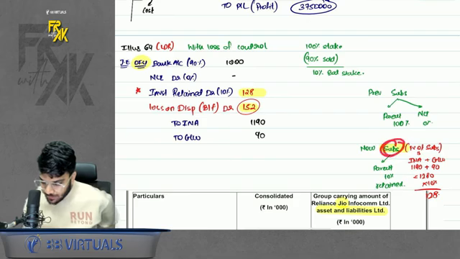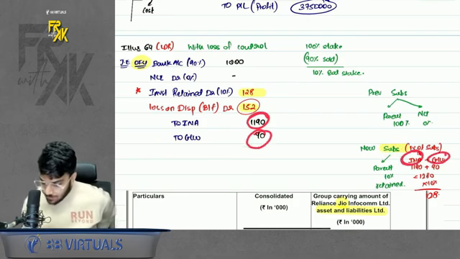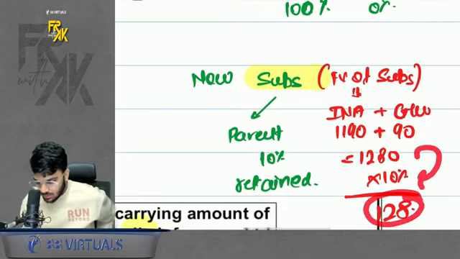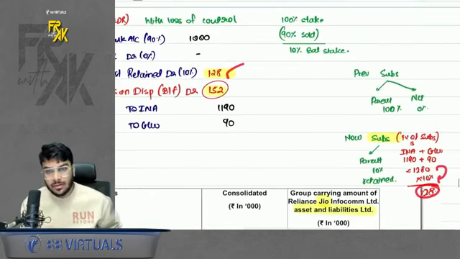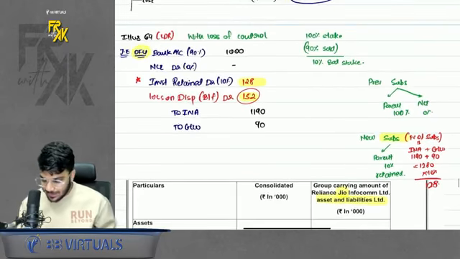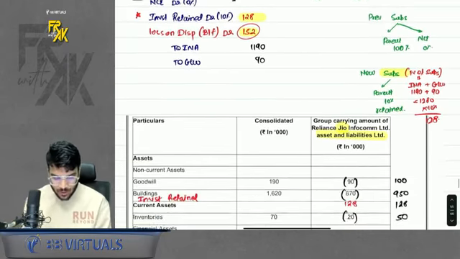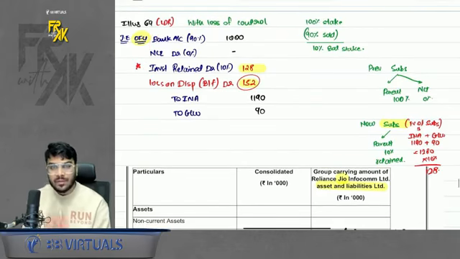How will you find the value of subsidiary? Take the INA of subsidiary and take the goodwill of subsidiary. You will get the value of subsidiary. In this value, I have 10% stake. So this is the value of my investment retained. This is how I will find it. Same thing we did to compute the fair value of NCI also, two or three questions before. Remember.